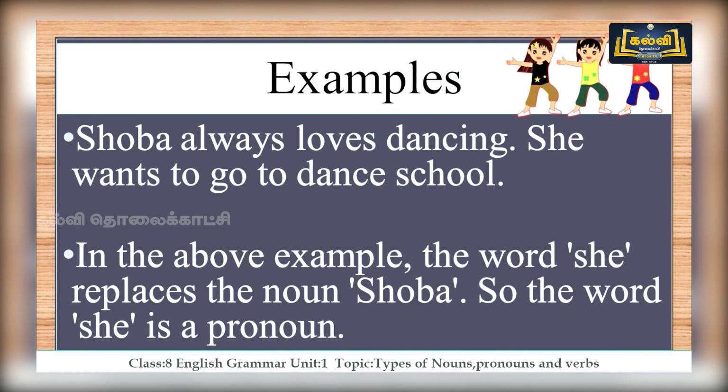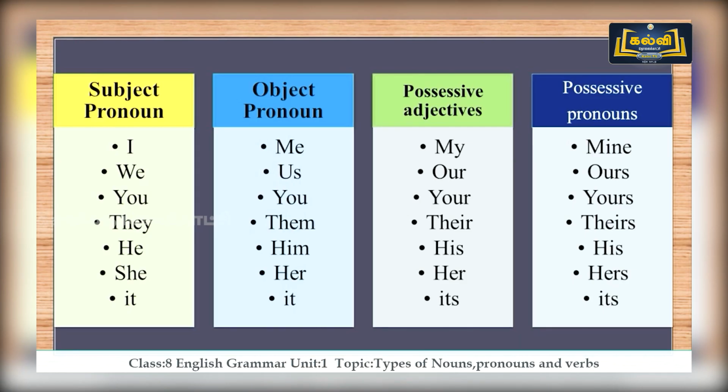Okay. In the above example, the word she replaces the noun Shobha. So the word she is a pronoun. So let's check with some of the subject pronoun examples and the object pronoun examples. And I'm also going to give you a list of possessive adjectives and possessive pronouns. Shall we look into that?